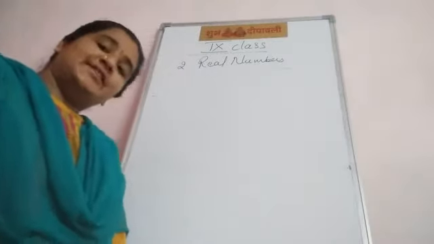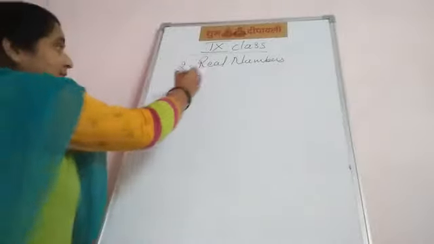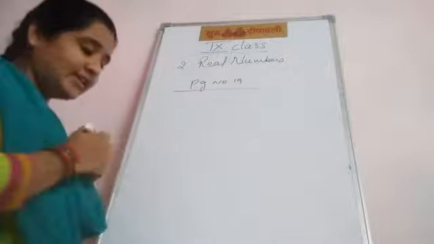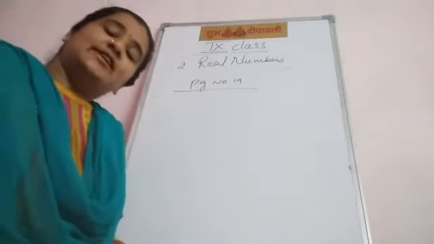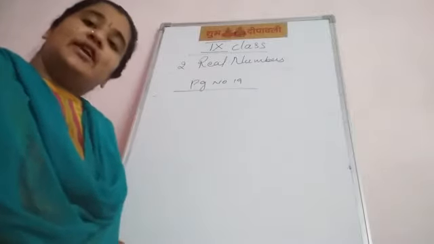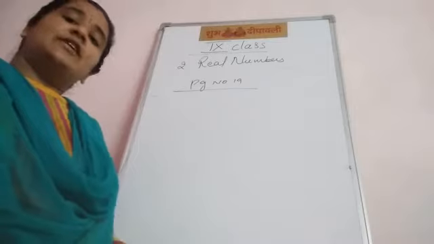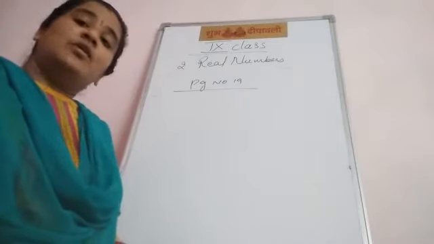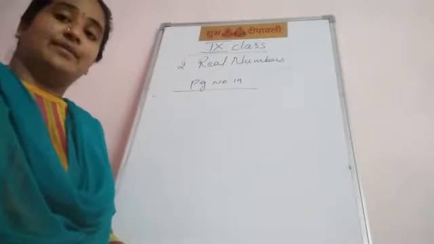Students, if you see the textbook now, on textbook page number 19, what is given? First he explains the previous classes, whatever we learned: natural numbers, whole numbers, integers, rational numbers and real numbers. Just now I said the real numbers definition: combination of rational and irrational numbers together form real numbers.